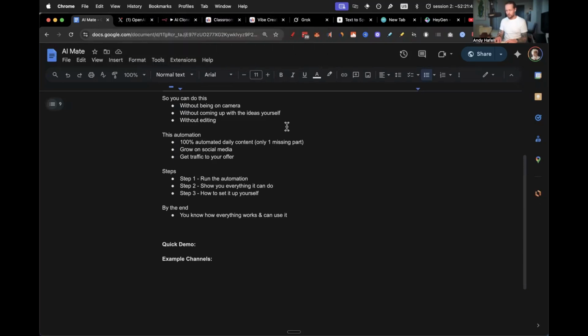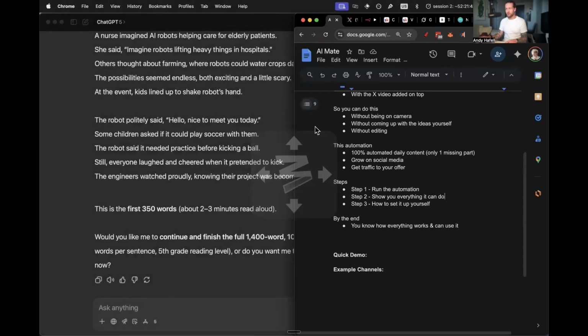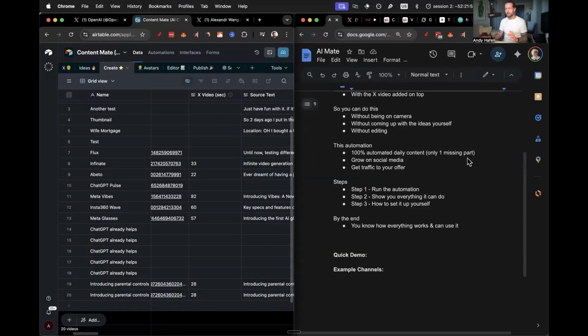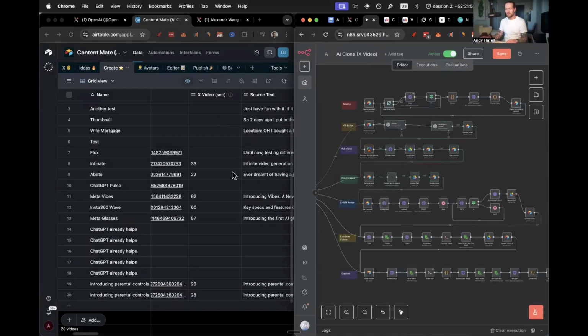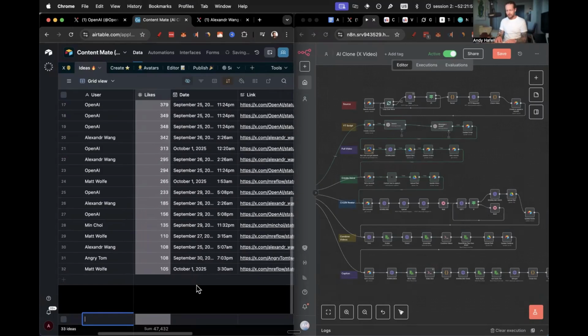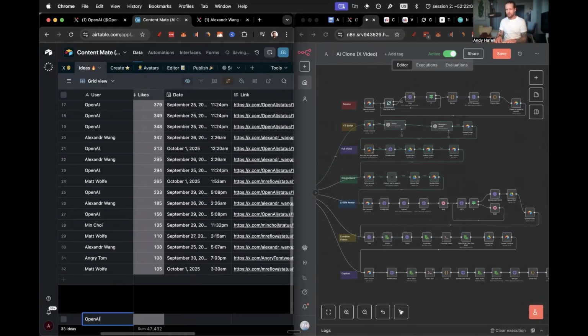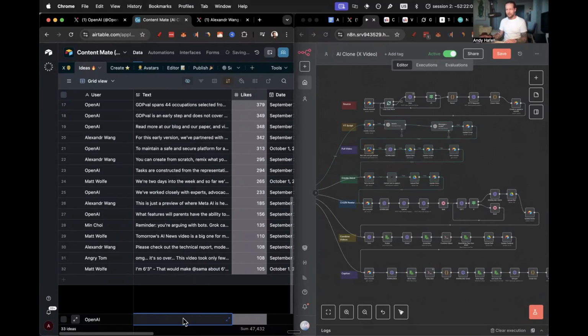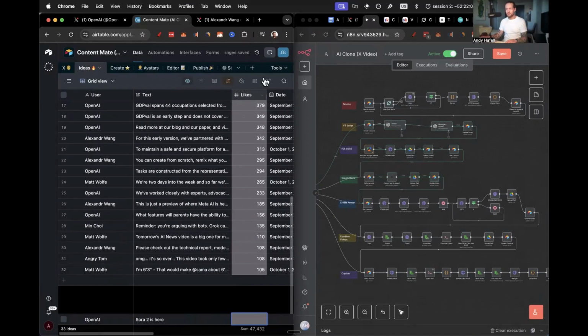So I'll go to the Vibe Creator, and I usually have them in two different sides, so you can see it on the left side here as well. But I'm just going to go to the ideas table. I'm going to add a new idea. I'll say OpenAI, and I'm just going to add the text: Sora 2 is here. And I'll add a link in it as well.